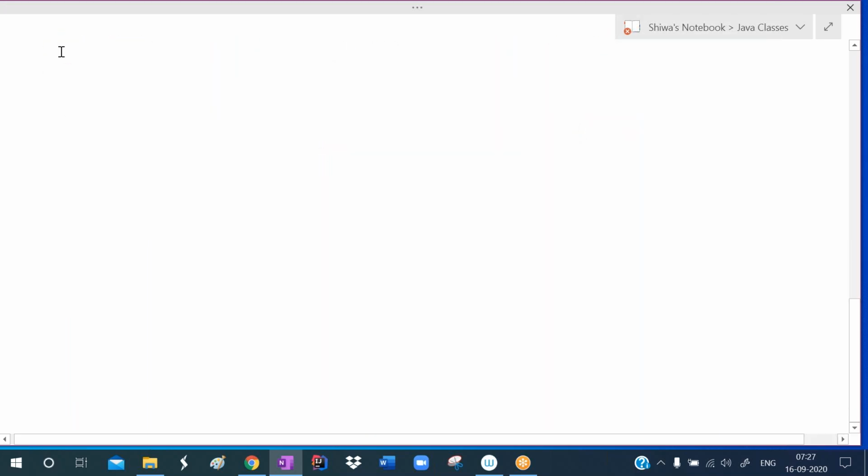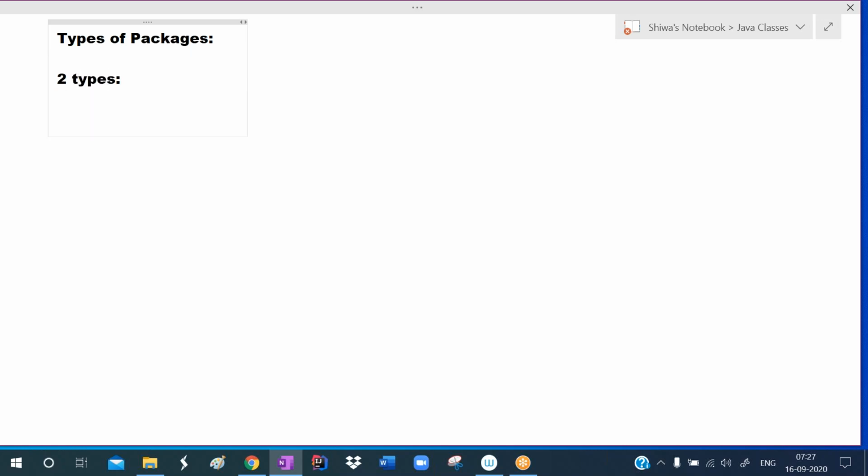Now see about types of packages. How many types of packages are there? Two types are there. One, as we just discussed, is predefined, or you can say built-in. Predefined means already defined. Next, user defined packages. Predefined packages and user defined packages.